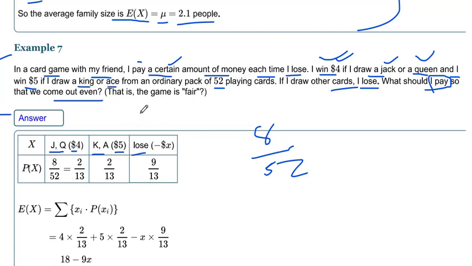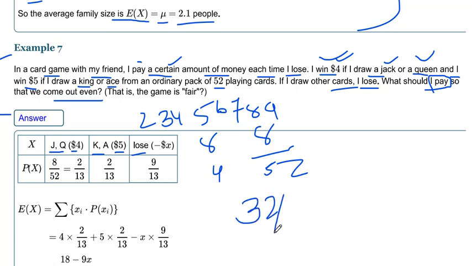And if I lose, which cards do I lose with? 2, 3, 4, 5, 6, 7, 8, 9 and 10. That is 1, 2, 3, 4, 5, 6, 7, 8, 9 values, and with 4 different suits, that makes 36 cards, divided by 52.